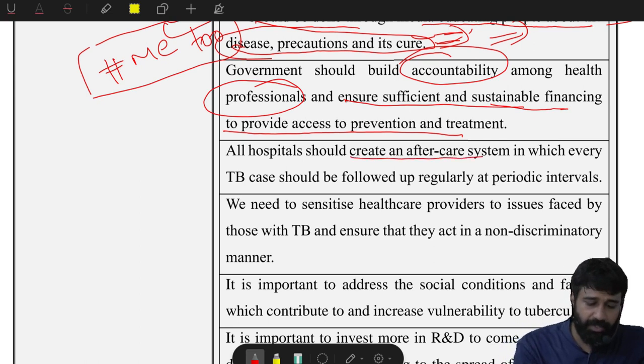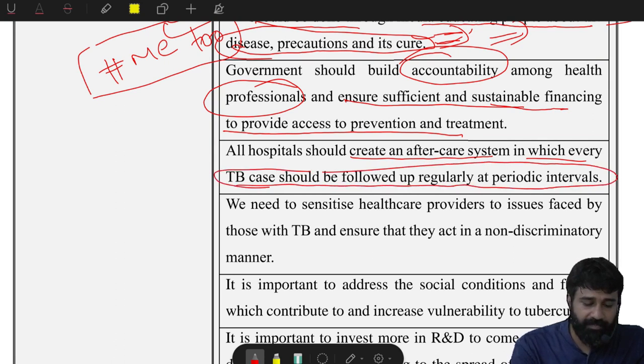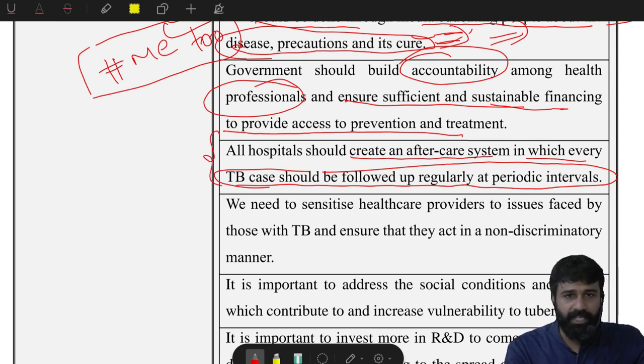Next, to provide access to prevention and treatment, all hospitals should create an aftercare system in which every TB case should be followed up regularly at periodic intervals. This is also a kind of grievance redressal, monitoring and follow-up thing, which has to be implemented systematically.